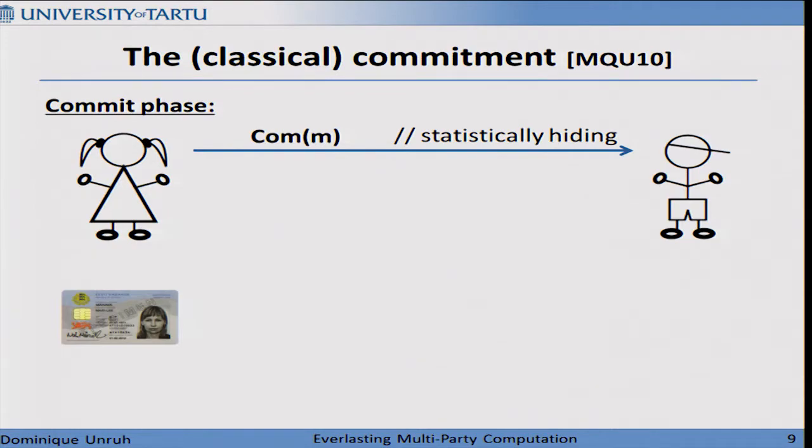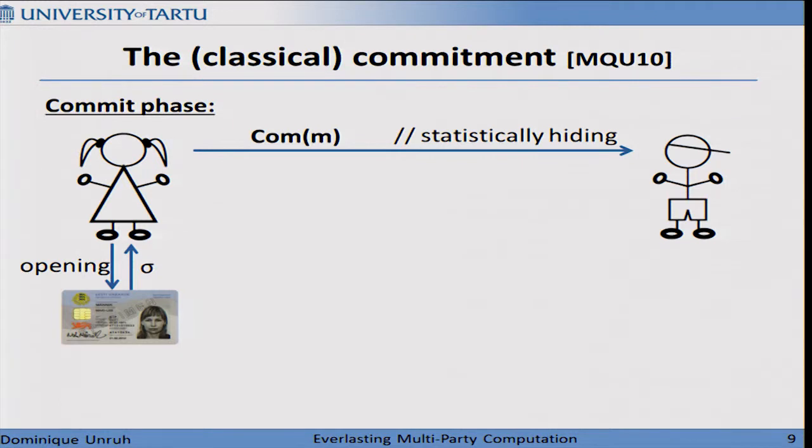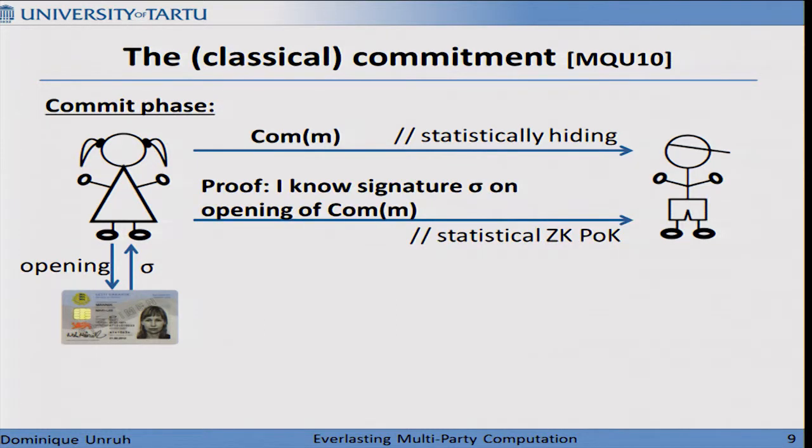However, if you want to be UC and be able to compose with other protocols, as you need to get the big MPC thing, you need, for technical reasons, that the simulator can extract, so someone who can, for example, cheat about this signature card, can extract the message M without anyone noticing. So we need to add into the protocol this trapdoor. And for this, the idea was we want to force Alice to, when she commits to M, to always sign an opening information on M. And then she has to prove that she knows the signature on a valid opening information for this commitment.